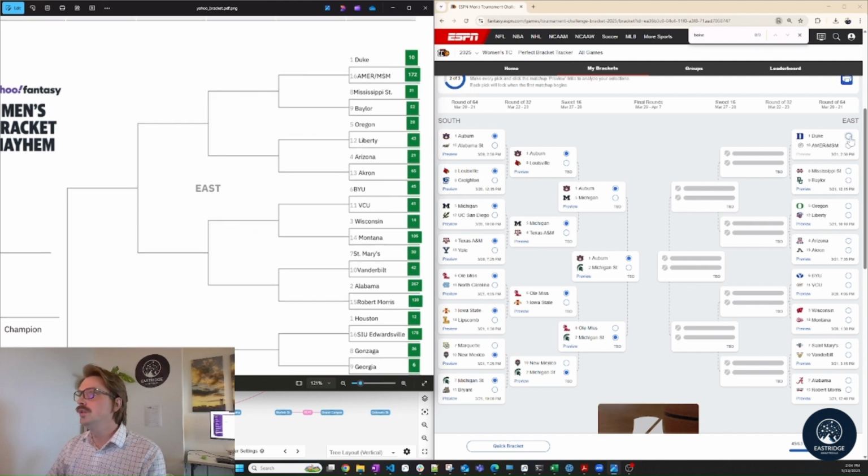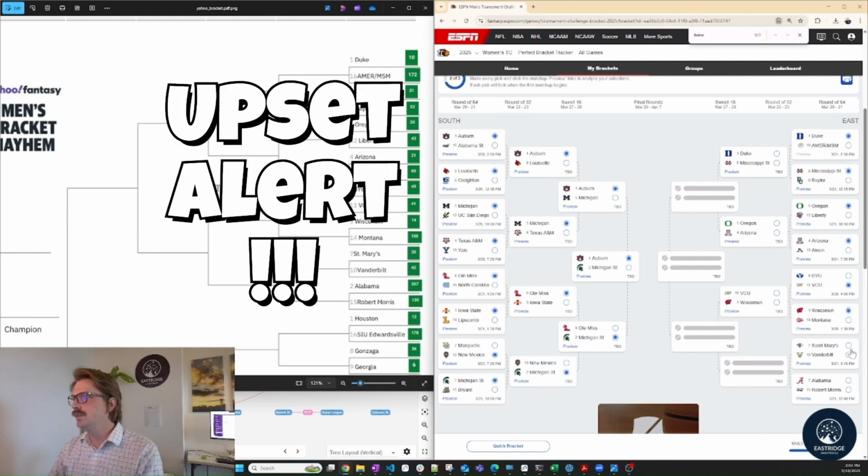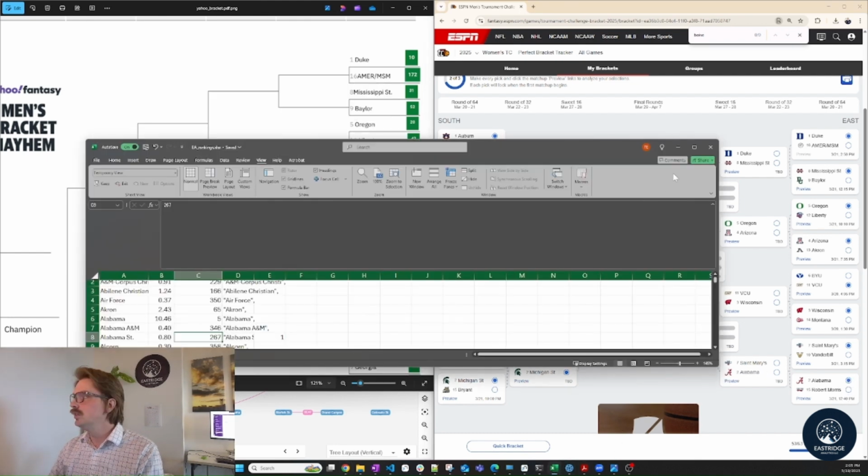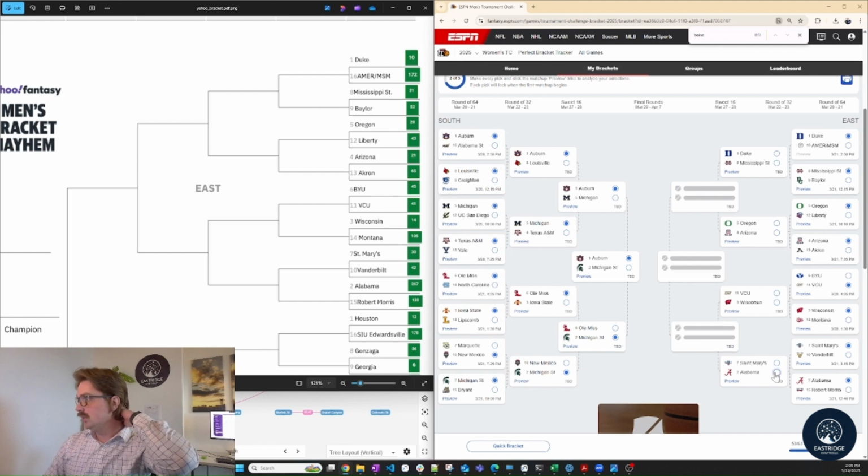We've got Duke. Duke ranked number 10. That's interesting. I would have thought that they were higher, but maybe that close call against UNC brought them lower. Mississippi State, Baylor. Mississippi State, Oregon, Liberty. Arizona, Akron. Arizona. BYU, VCU, Wisconsin, Montana, Wisconsin, St. Mary's, Vanderbilt, St. Mary's, Alabama. This is the data shoot. Alabama should be ranked 5. So that 9-5 against St. Mary's is 30. So again, Wisconsin versus VCU, 14. And Alabama. Arizona versus Oregon, 21 versus 20.